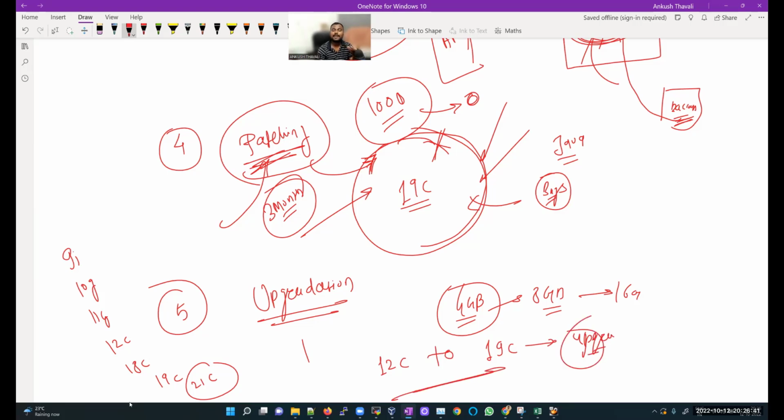Why are we doing the upgradation? Because whenever you are using something new, you will get more features. And again I'm telling you, if you are using an older version like 9i, 10g, 11g or 12c, Oracle is not going to support you.